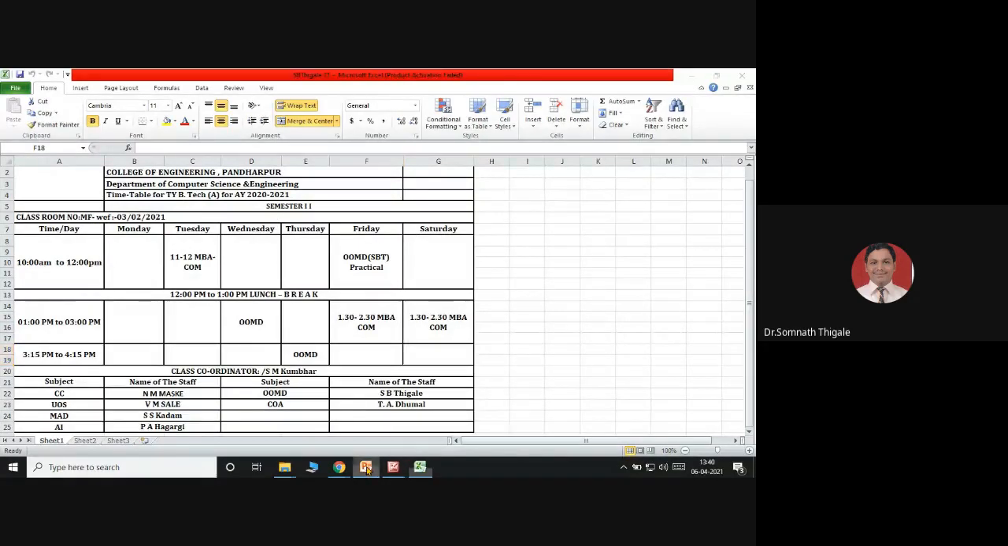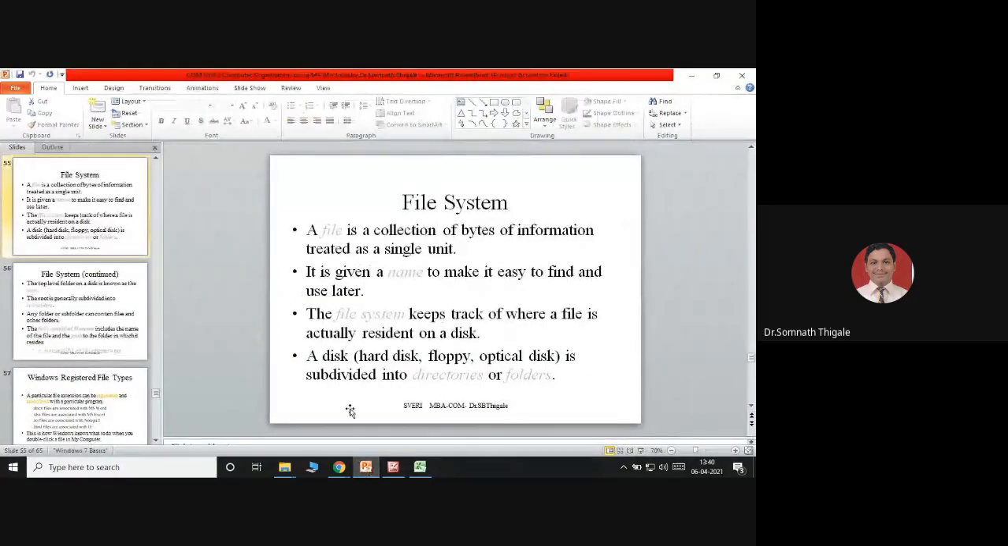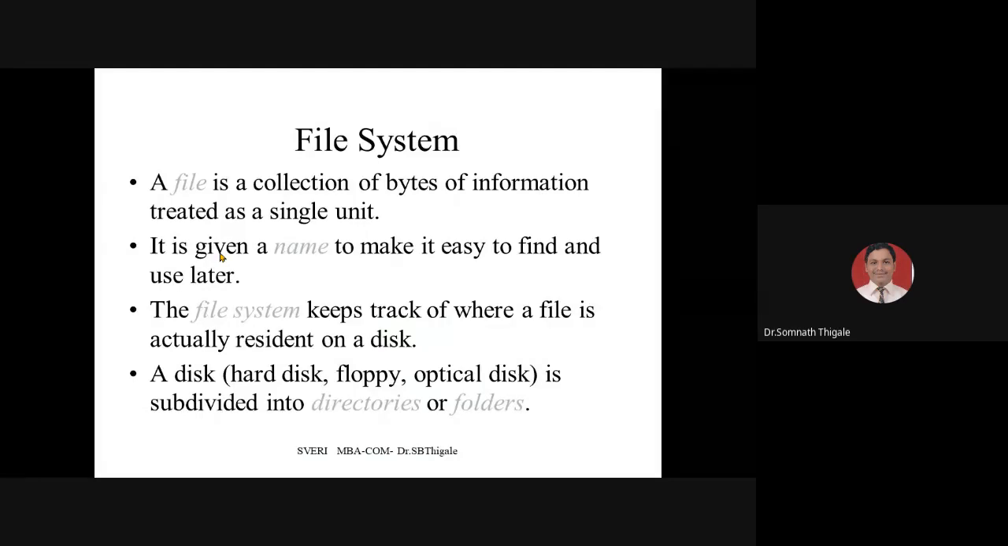I'm just giving some presentation. This is also one type of file, but I'm using a file type as a PowerPoint presentation to represent it, called PPT. So a file is nothing but a collection of bytes of information treated as a single unit. For example, this particular slide, now I'm representing in PowerPoint mode. I just want to display this particular information, and this information is nothing but bytes of information.